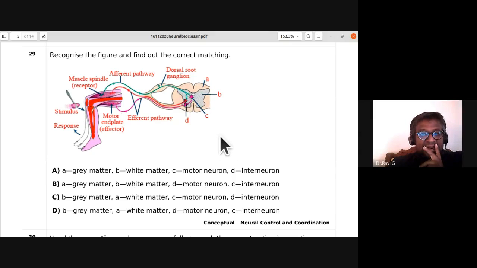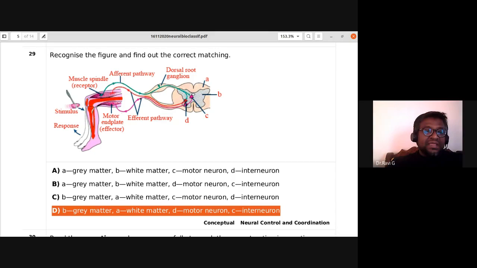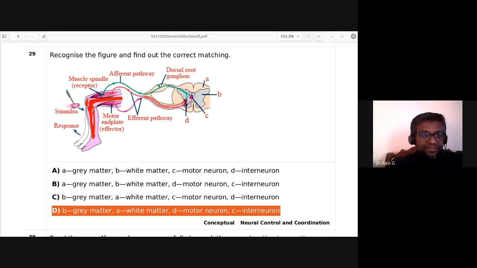C is interneuron, D is motor neuron. So D is the right answer for the 29th. The correct labeling is B is gray matter, A is white matter, C is the interneuron, D is motor neuron.